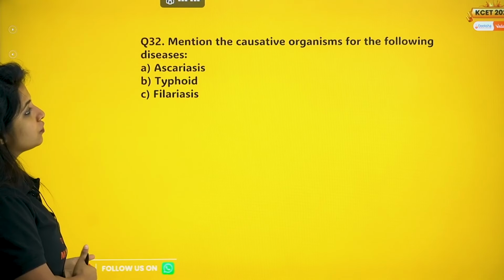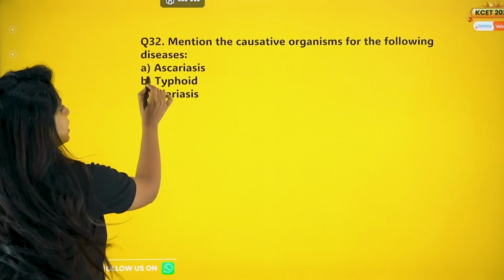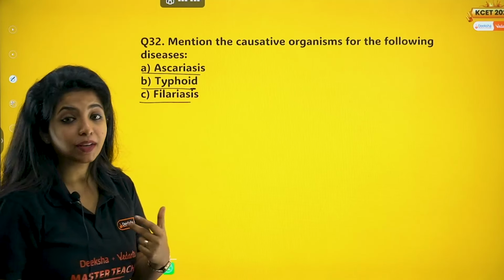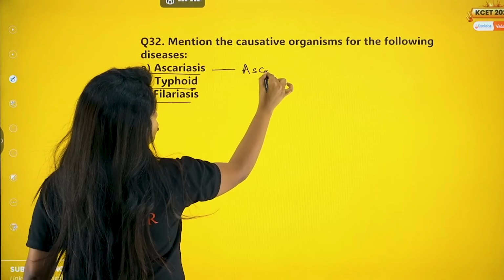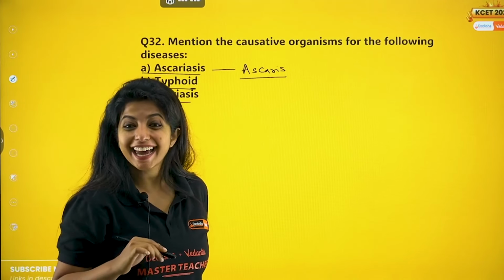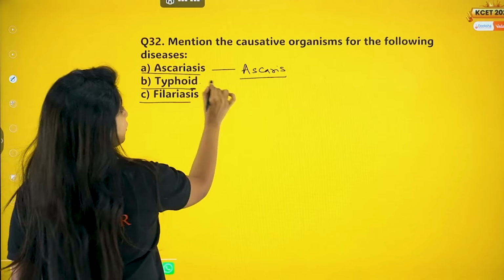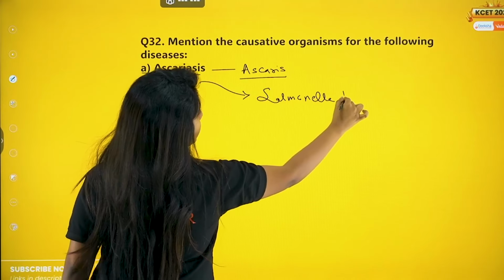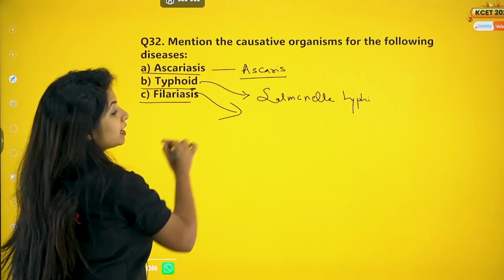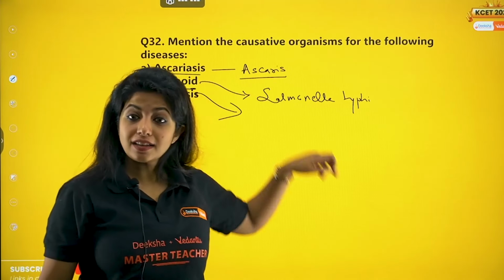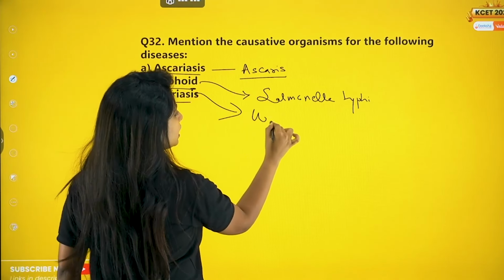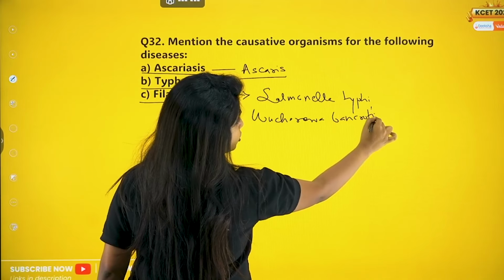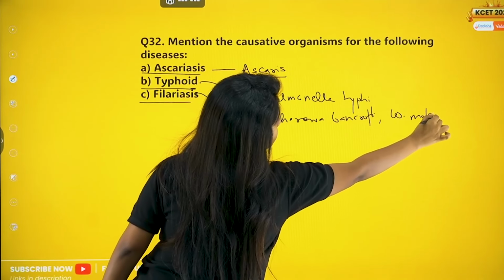Next, mention the causative organisms for the following diseases: ascariasis, typhoid, filariasis. Ascariasis is caused by Ascaris lumbricoides. It's a roundworm, Aschelminthes. Typhoid is caused by a bacteria, my dear children. What do you call it? Salmonella typhi. Now, filariasis is caused by another Aschelminthes. It is known as Wuchereria bancrofti. You have another species for it, and that is Wuchereria malayi.